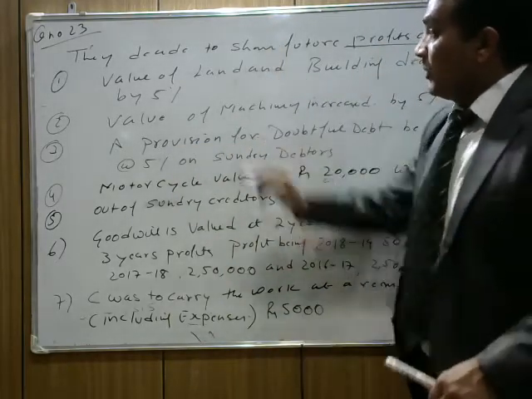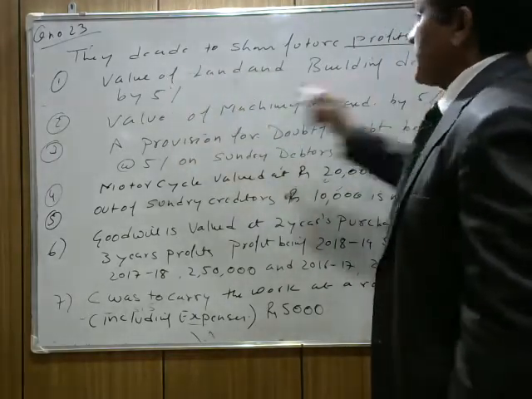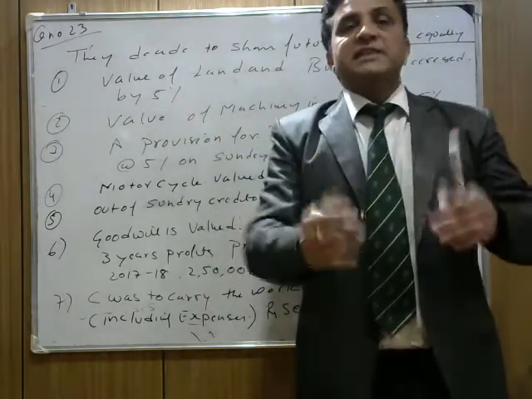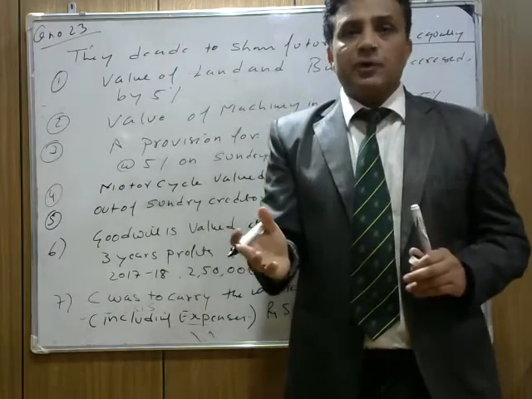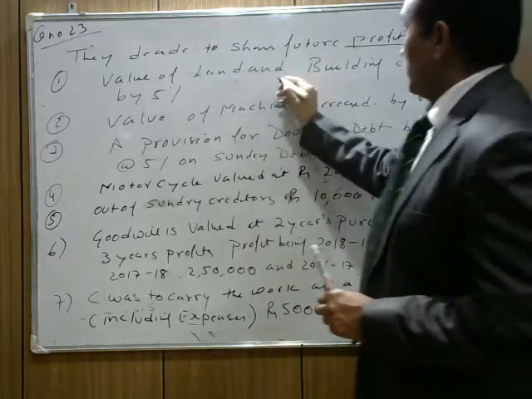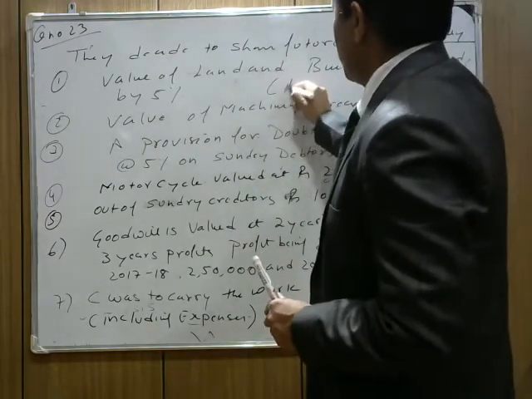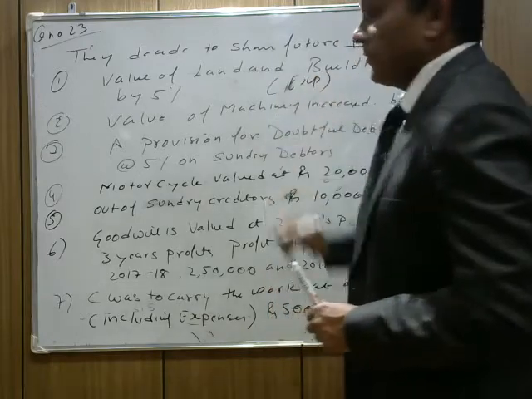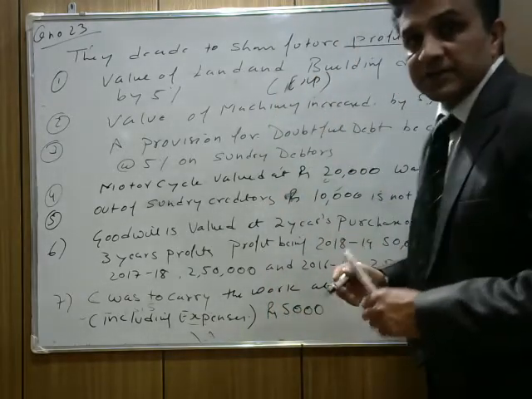Now understand them. The value of land and building is decreasing by 5%. Decreasing means it's an expense for you. It's an expense, so it goes on the debit side of the revaluation account, because the revaluation account is of a nominal nature.